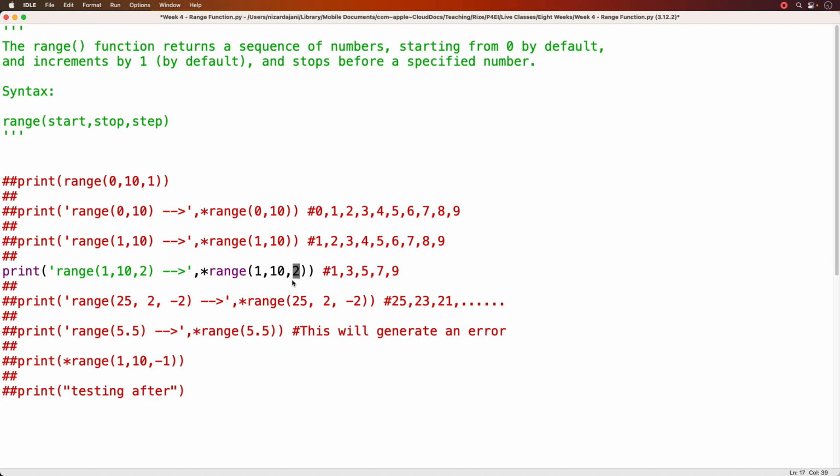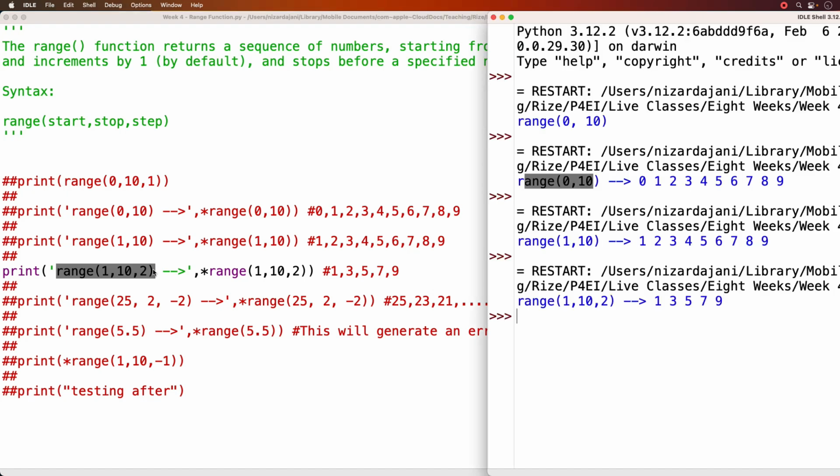All right, so basically what I want to do is show you what this function holds as a sequence of numbers, just so you can understand. If I run this code, F5, I get, as expected, a range function that has starting point 1, stopping at 10, increment of 2. It will actually include these numbers here.